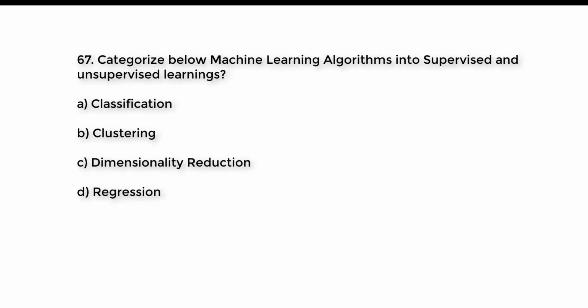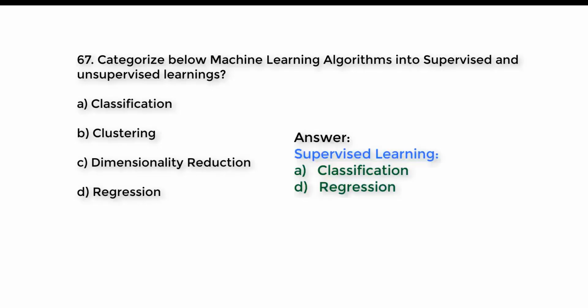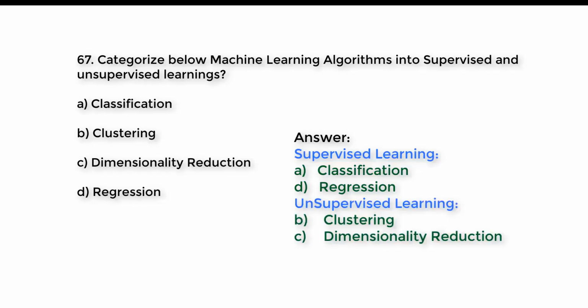Question number 67. Categorize below machine learning algorithms into supervised and unsupervised learnings. A. Classification. B. Clustering. C. Dimensionality reduction. D. Regression. Try to guess the right answer. And the right answer is supervised learning: A. Classification, D. Regression. Unsupervised learning: B. Clustering, C. Dimensionality reduction.